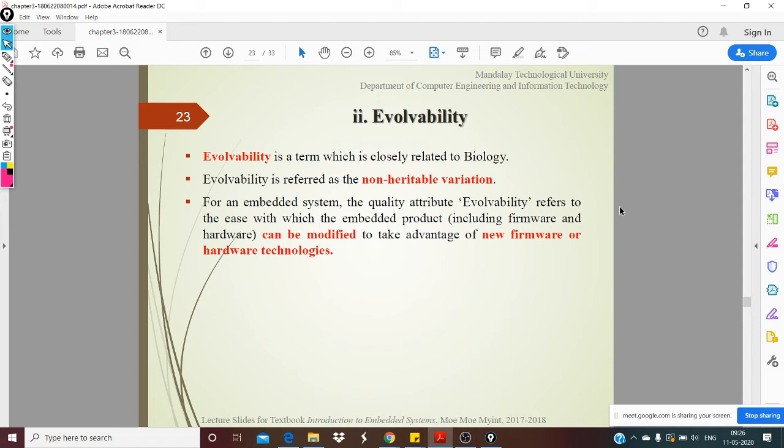Okay, when you think of this evolvability, then when you actually have some kind of a navigation system in your car, you have to think ahead, like 5 to 10 years down the line. You need to think and then put that technology there. I'm not saying it's easy, it's very hard to do that, right? But you need to give the provision. For example, you should have provision for advanced protocols.